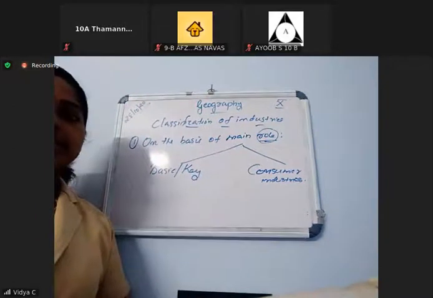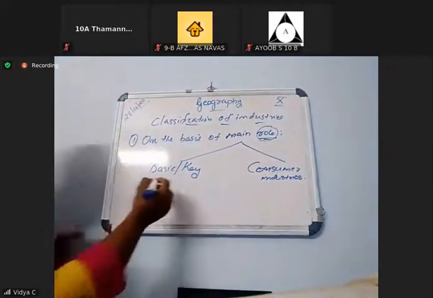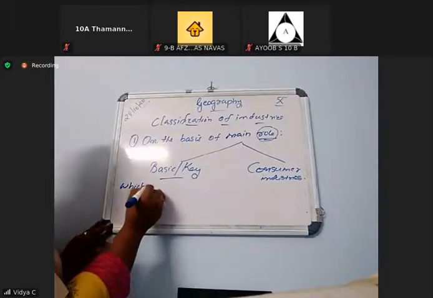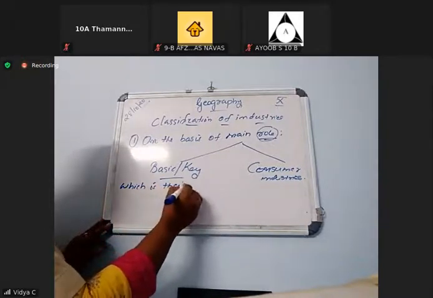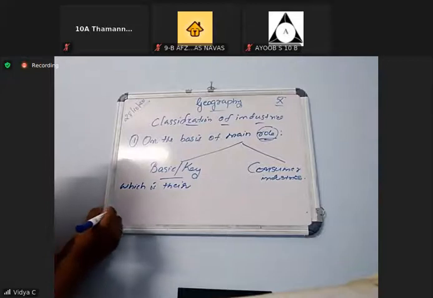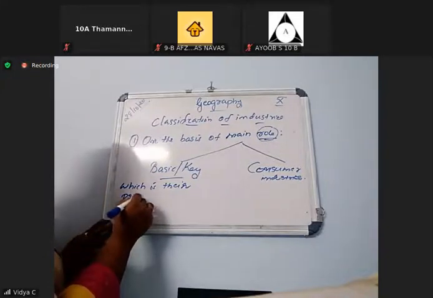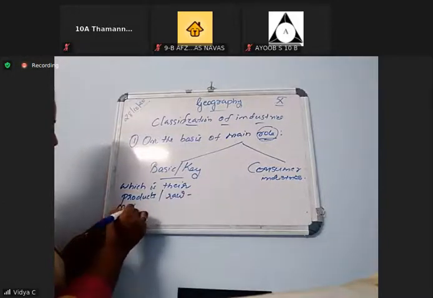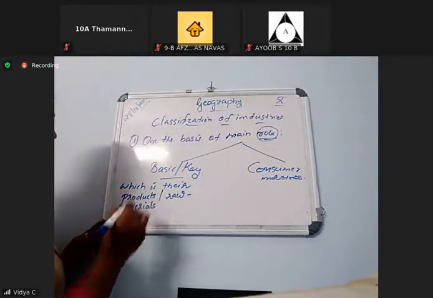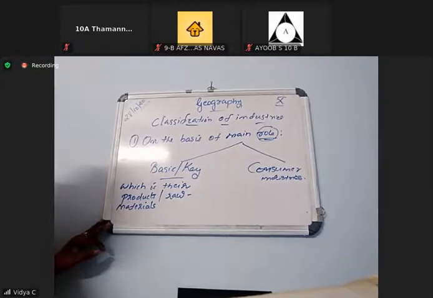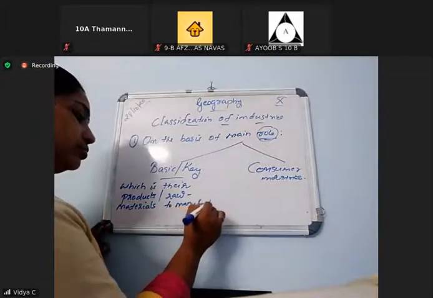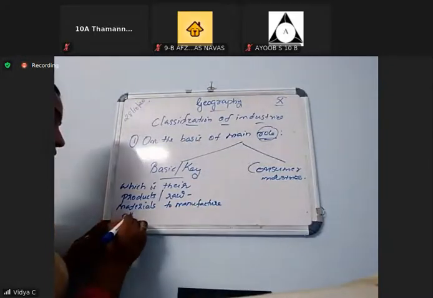This is known as consumer industries. Clear, children? So write the meaning of basic or key industries: their products or raw materials to manufacture other goods.